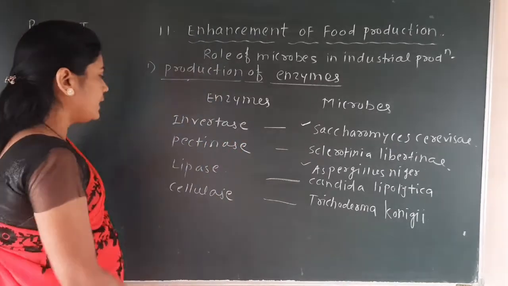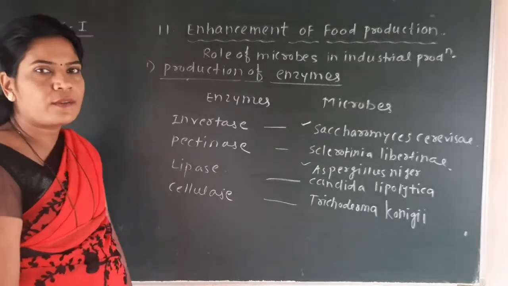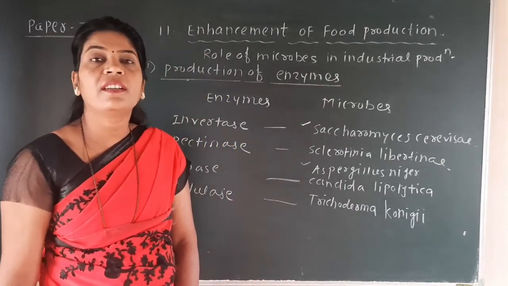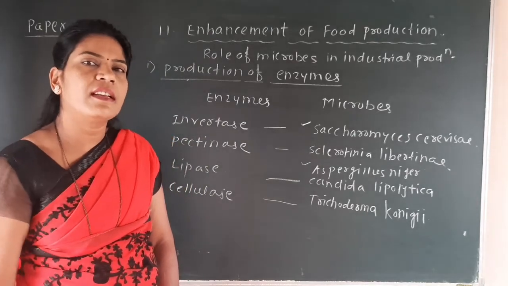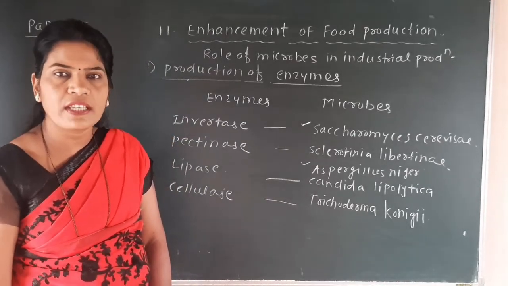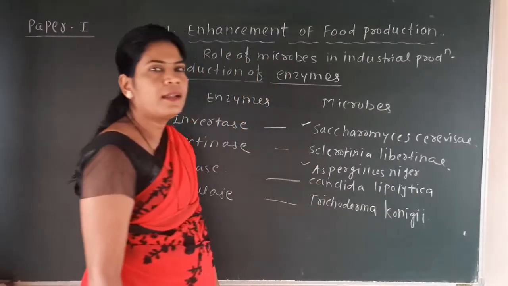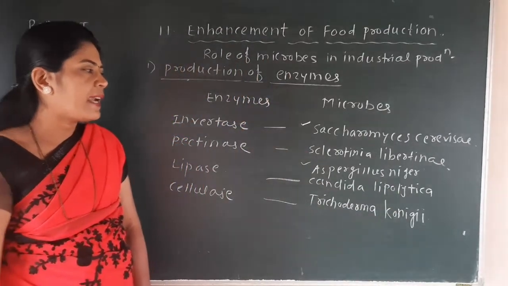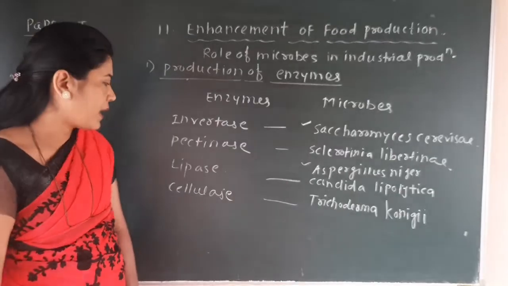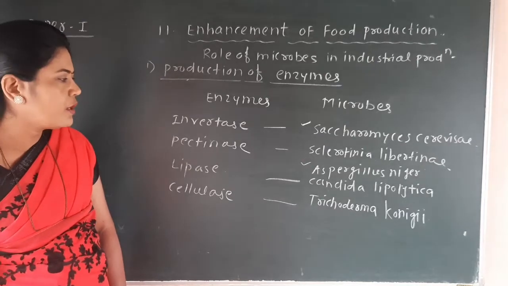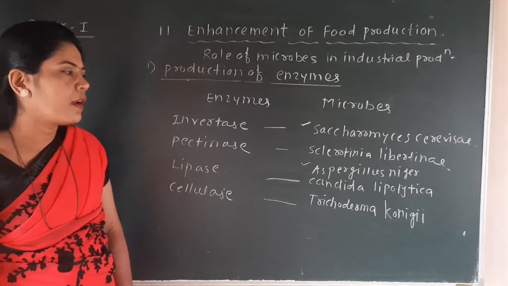Okay. Here, lipase enzyme, just now we have seen that it has a role in industrial production, in the detergent, for making the detergent. Lipase is used because it can remove oily stains, and here lipase is produced by the fungus Candida lipolytica. And the last one is the cellulase enzyme, which is produced by the microbe Trichoderma.